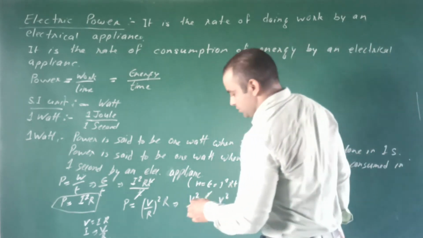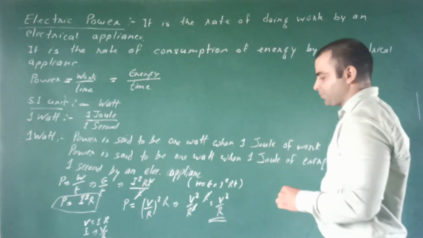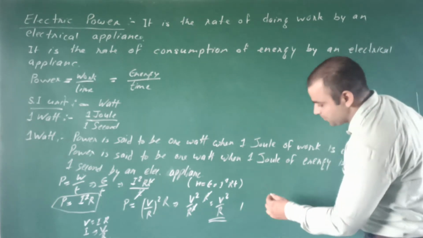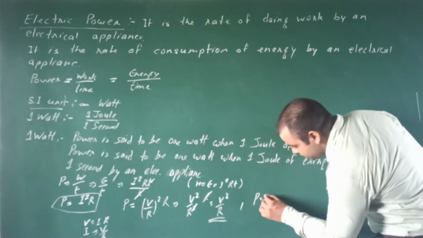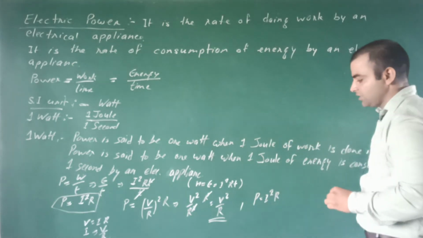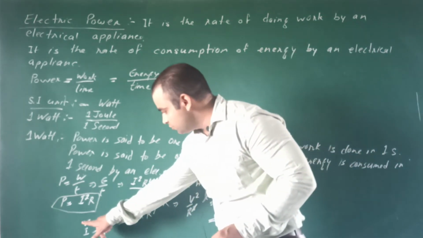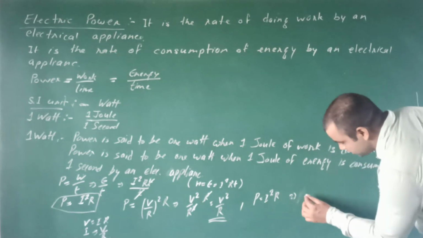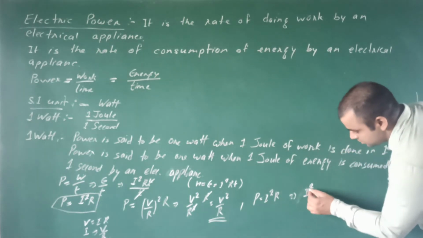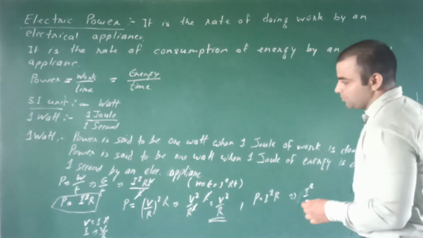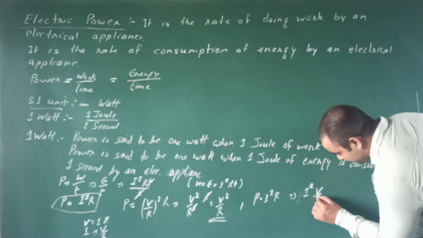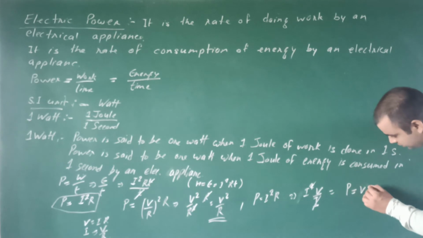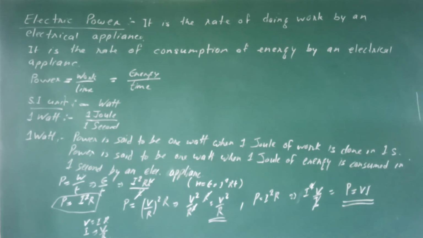This is another formula, and one more formula. P equals I square R, and what is R? R equals V by I. Here I square into R, and R is V by I. Cancelling one I with one I, P equals VI. This is another formula.